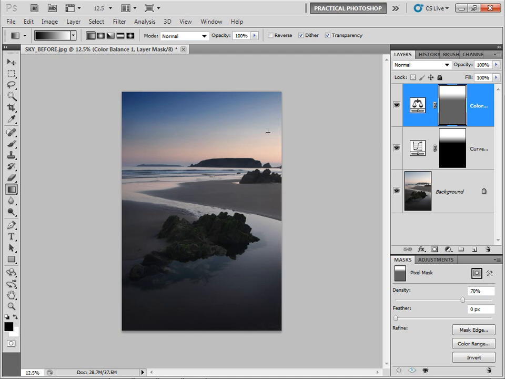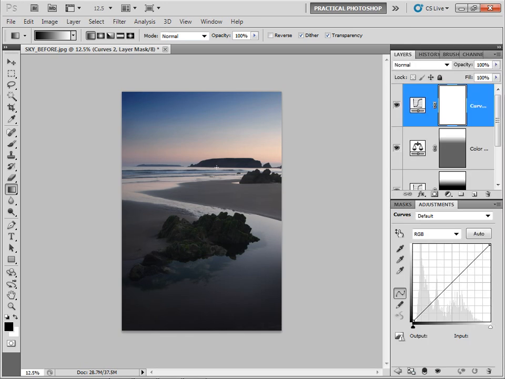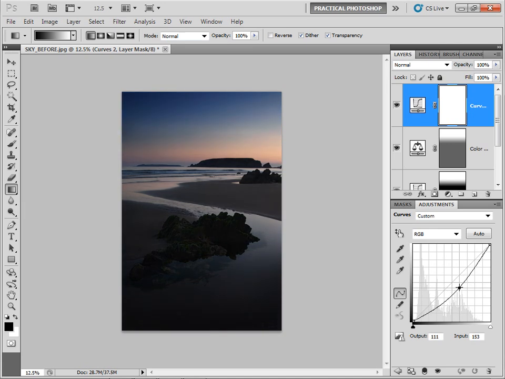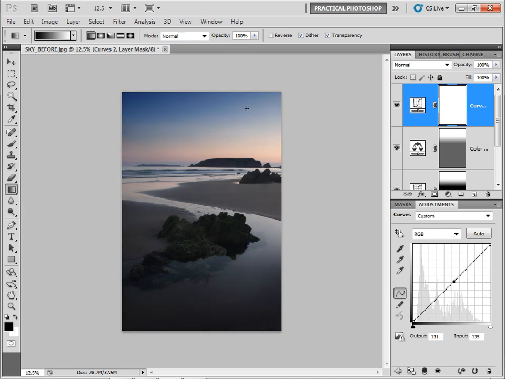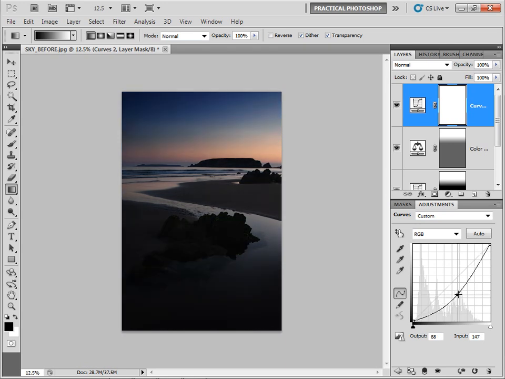I've just noticed in the top right hand corner over here, as the sun's coming from kind of this area, the sky is lighter here than over to the left of the image. So we can adjust that by adding another curves layer. So I'm going to create a curves layer again, and let's just drag it down. I'm just trying to get this area here to look like this area here. So let's drag that down. Something around about there looks good.